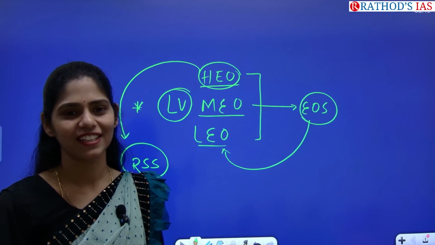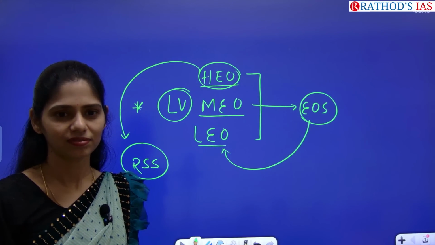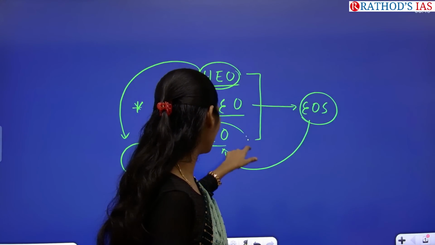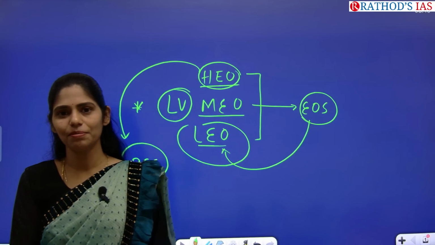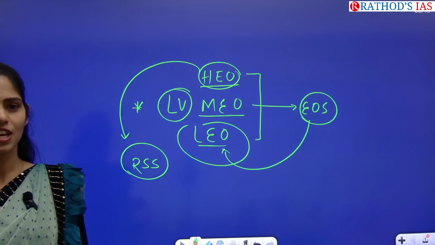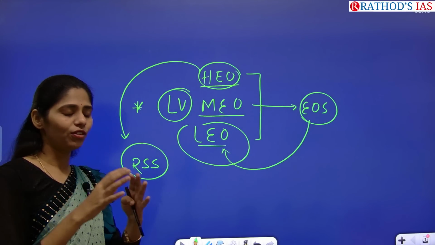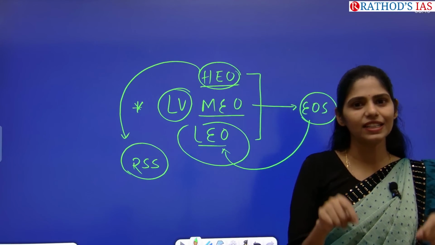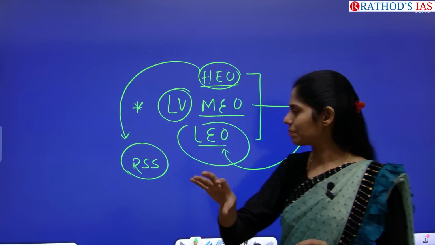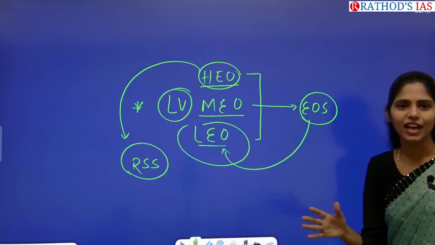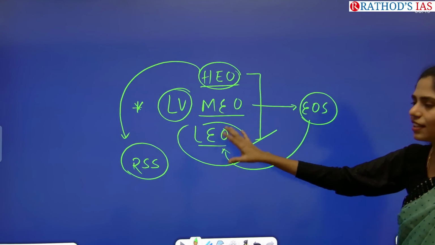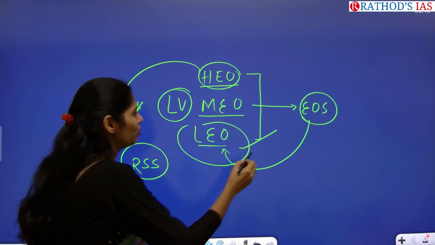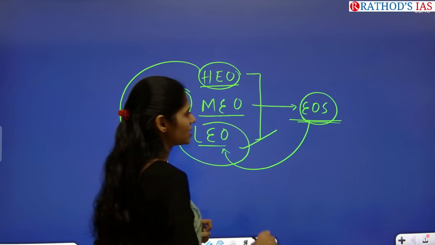We can cover more distance. Okay, so if you place it in this LEO, we can cover very less area, but we will have the specific focus. For example, if we want to get images, and we place the satellite at a very far distance, we will not get that much resolution, right? So for capturing images we need very high resolution, so we have to place that satellite in low Earth orbit. So actually here we have to know about what is this EOS, Earth Observation Satellite.